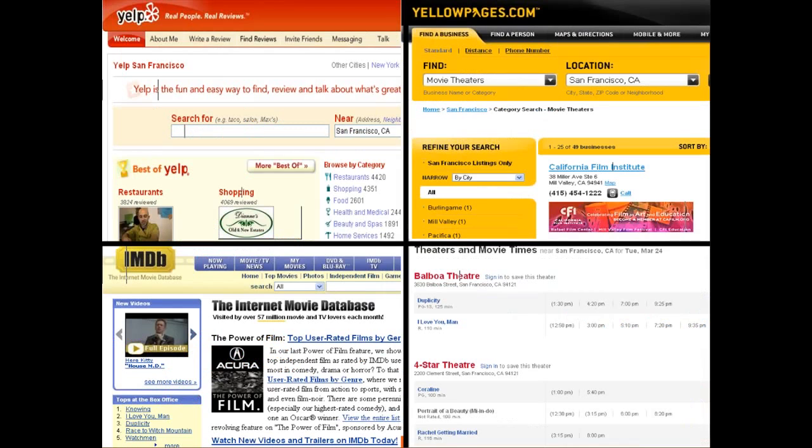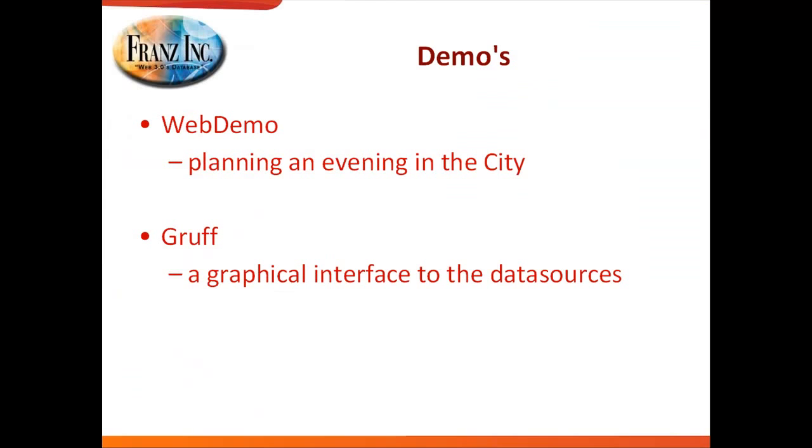as the social network. Then we scraped Yelp to get data about restaurants, about the type of food, the type of eating that you could do there, the prices, what people thought about it. We used the IMDb to get movie information. We used Yellow Pages for several purposes, for example, to find movie theaters. And then finally we used a Yahoo website to find the times when movies would play. So we take all this together, and then we use that to do our demo. So let me go to the demo.